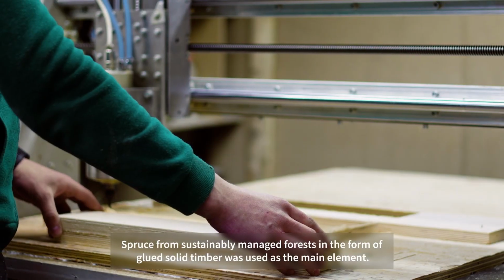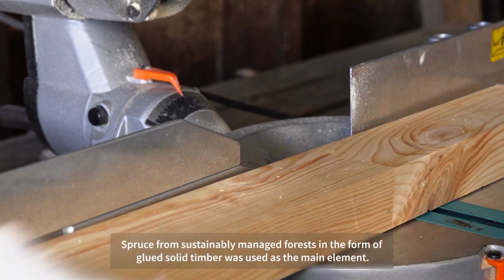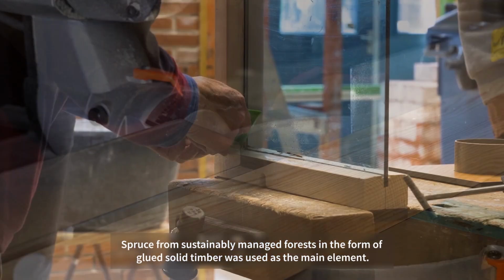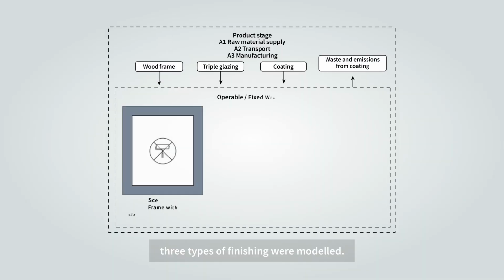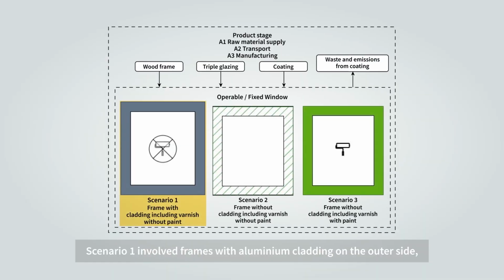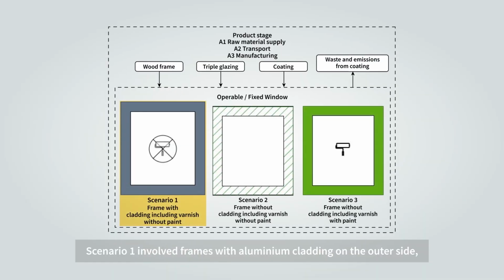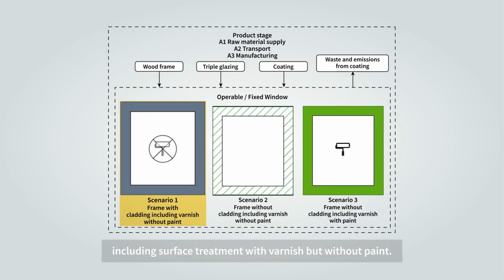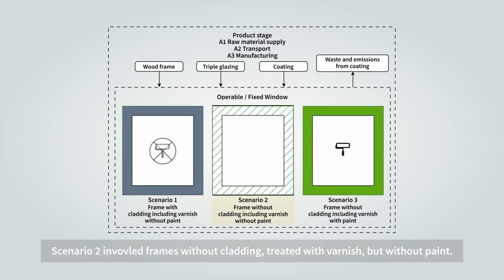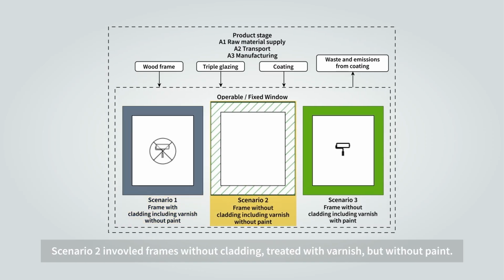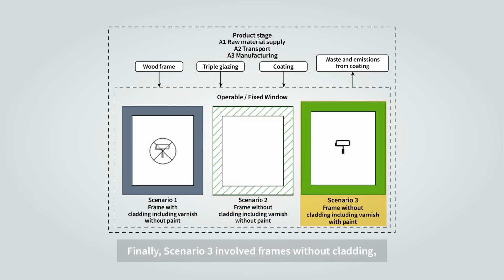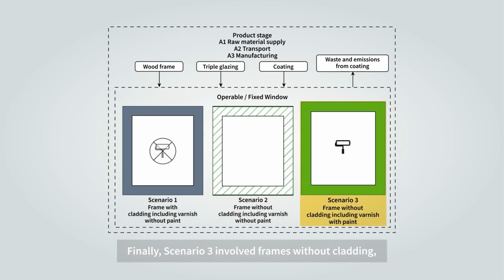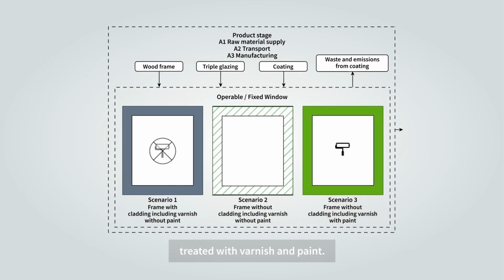Spruce from sustainably managed forests in the form of glued solid timber was used as the main element. For both operable and fixed windows, 3 types of finishing were modelled. Scenario 1 involved frames with aluminium cladding on the outer side, including surface treatment with varnish but without paint. Scenario 2 involved frames without cladding treated with varnish but without paint. Finally, Scenario 3 involved frames without cladding treated with varnish and paint.